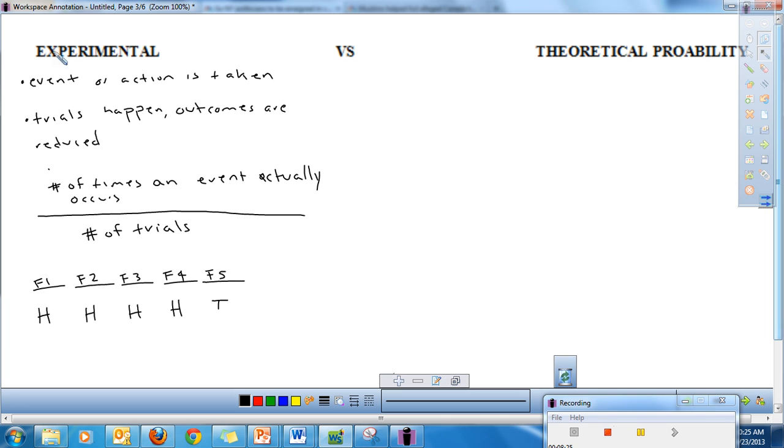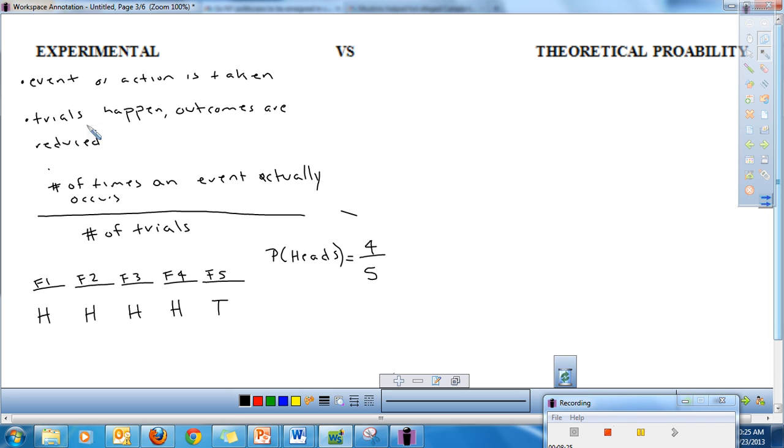So how would I write my experimental probability? Well, I'd say, okay, the number of times an event actually occurred. If I was looking for the probability of heads, I would say, all right, how many times did I get heads? The number of times the event actually occurred: 1, 2, 3, 4. Over the number of trials. How many flips did I have? 1, 2, 3, 4, 5. So the experimental probability of getting heads was 4 out of 5. Because experimentally, when I actually did it, I got 4 out of 5 heads.